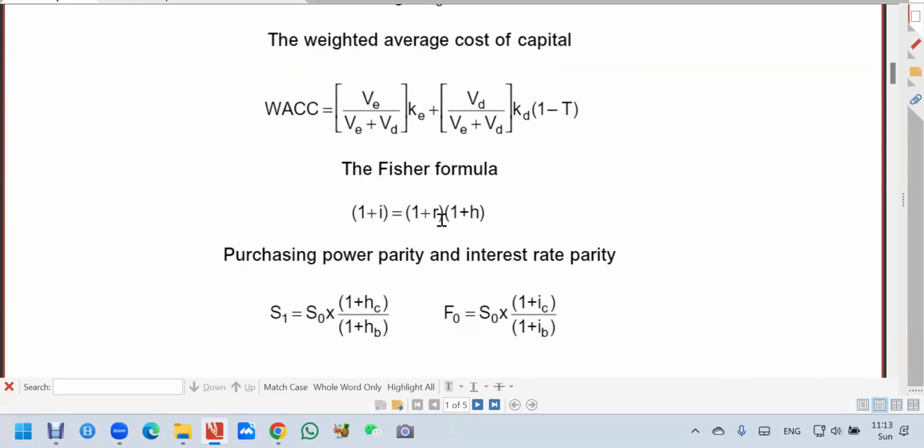So the I here is the nominal. And then the R here is the real. And then the H here is the inflation.